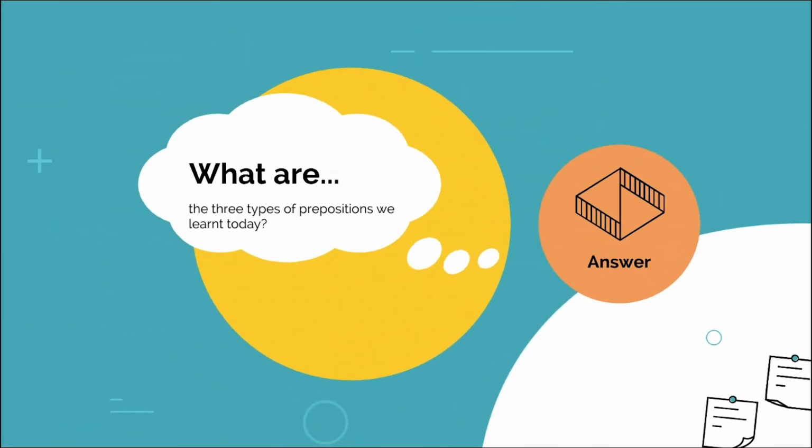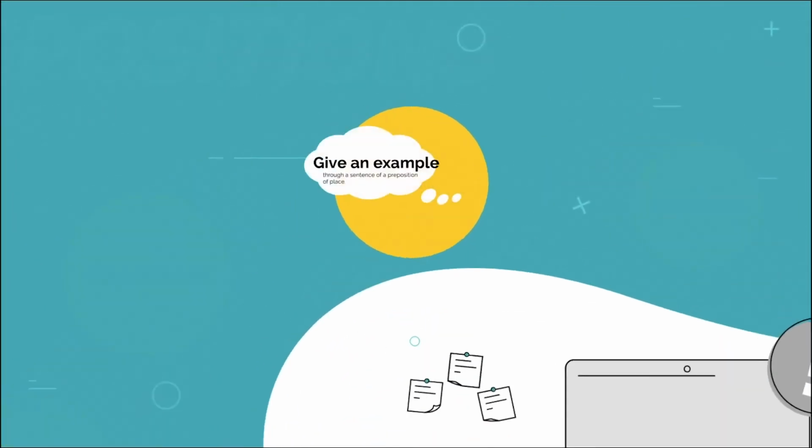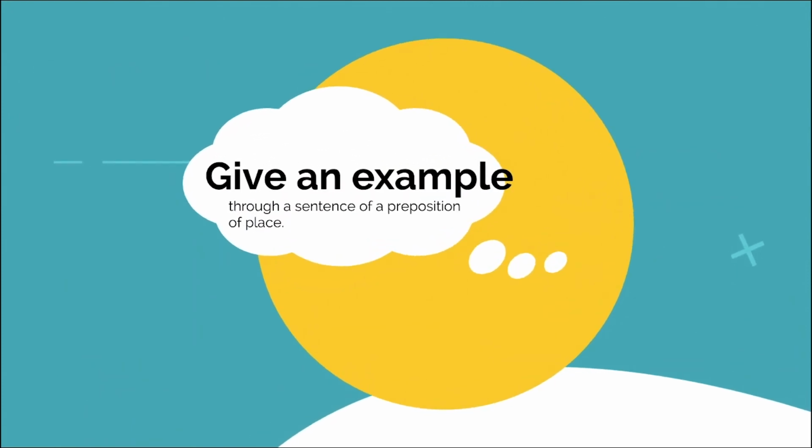Okay, and the last question. Can you give an example through a sentence of a preposition of place? We studied 3 examples about prepositions of place. Remember, with watching our favorite dance song? Alright, so why don't you give an example of the preposition of place? I'll leave that to you.